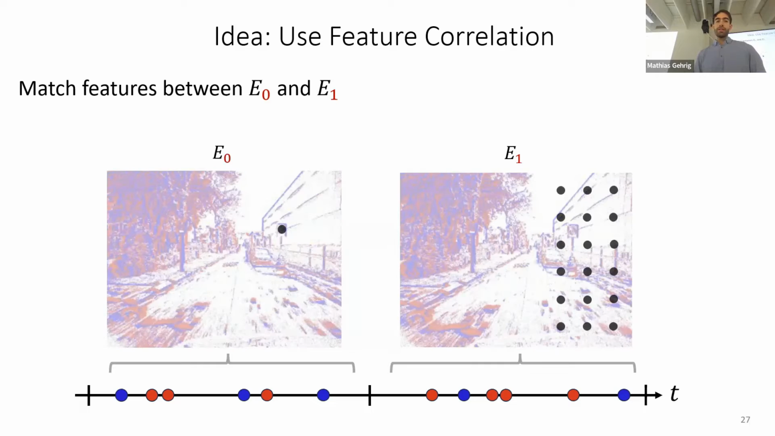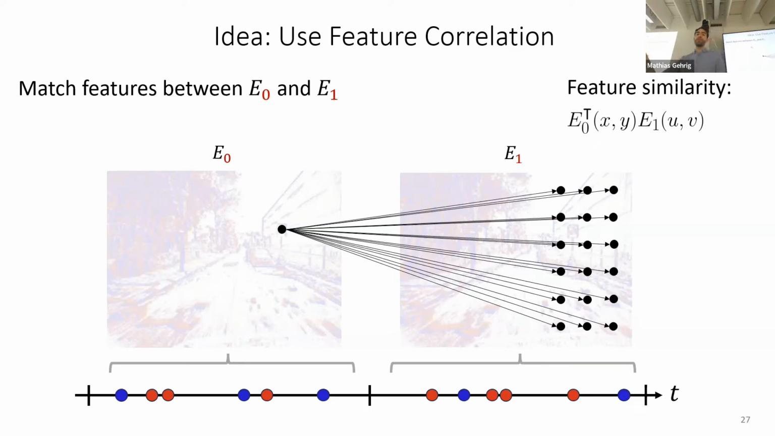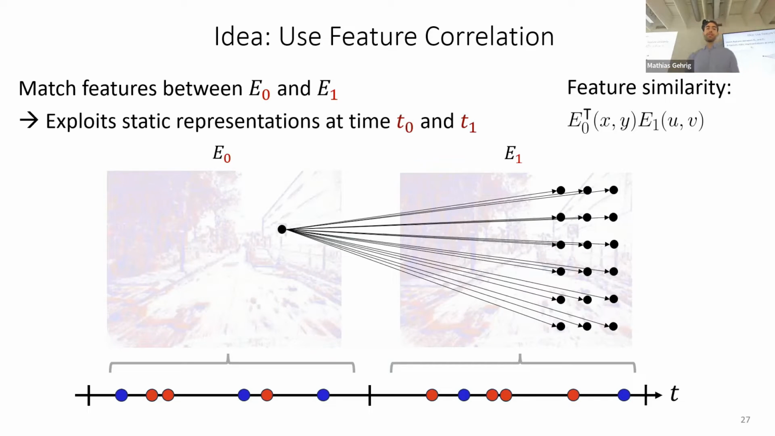So in practice, this means we have a source feature and we want to compute the feature similarity between the source and the target feature. And the higher the feature similarity, also the dot product, the better the match. So what this does is it exploits the static representation at time T0 and T1. And this is extensively used in image-based optical flow, but has not been investigated at all in event-based research.